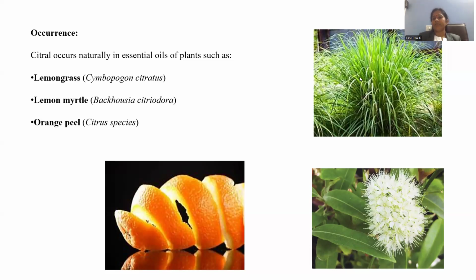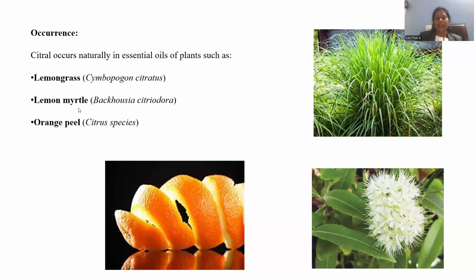It gives flavor to tea and enhances the flavor of food materials as well. Lemongrass is the material from which an economic amount of citral can be extracted. Its scientific name is mentioned here, Cymbopogon citratus. Let me repeat again. Cymbopogon citratus is the scientific name for the plant called lemongrass, from which an economic amount of citral is extracted.